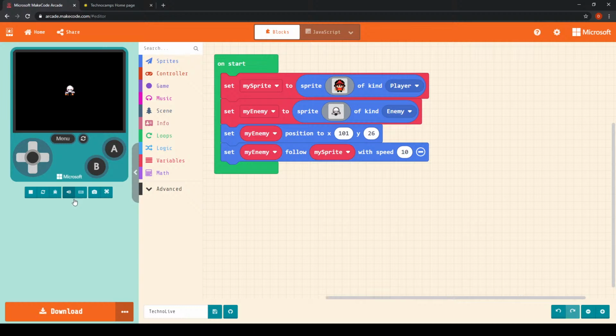So this is now a little bit more of a reasonable speed for our character to be chased at, because otherwise we wouldn't be able to actually get away.